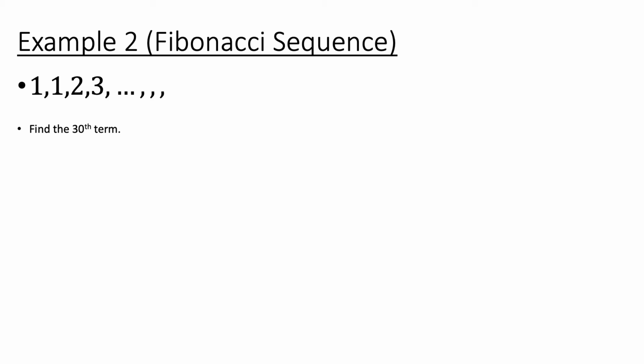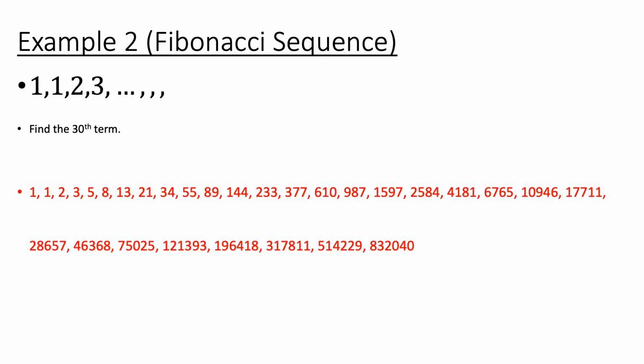So we are asked to work out the 30th term. Obviously, I worked out the Fibonacci sequence for the first 30 terms. So first term, second term, third term, fourth term, fifth term, sixth term, seventh term, eighth term, ninth term, 10th, 11th, 12th, 13th, 14th, 15th, 16th, 17th, 18th, 19th, 20th, 21st, 22nd, 23rd term, 24th, 25th, 26th, 27th, 28th, 29th, 30th. So the 30th term is 832,040. So that is my answer for that, guys. I worked it out the long way.